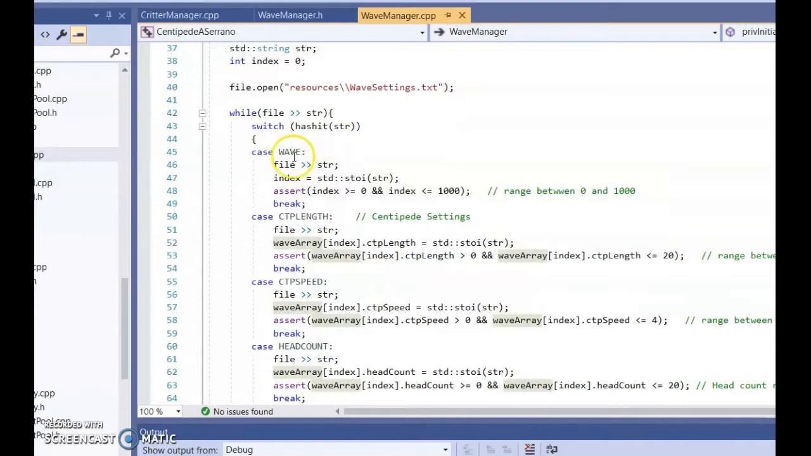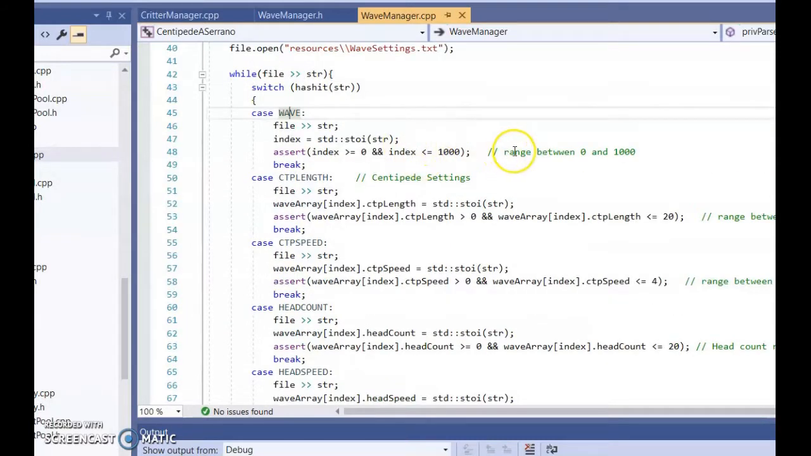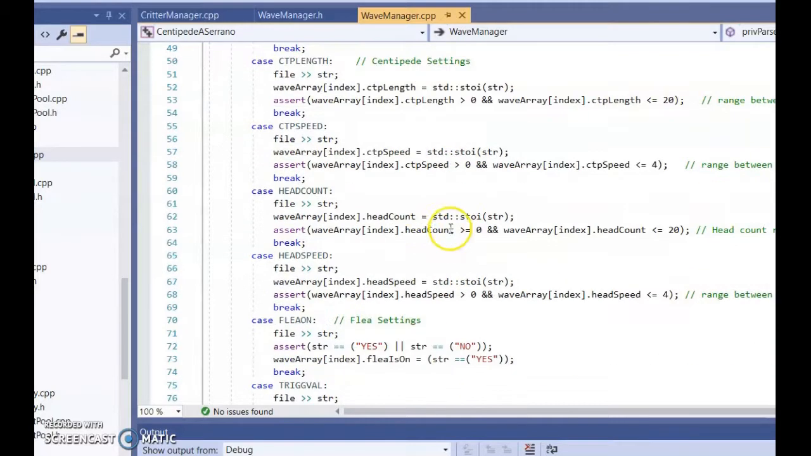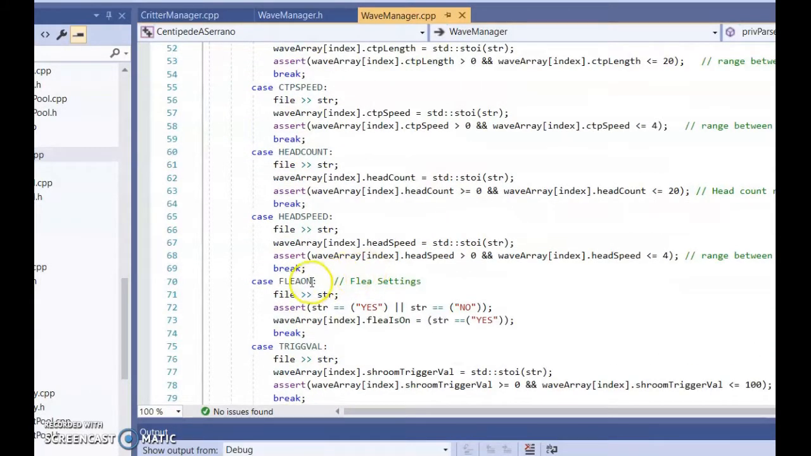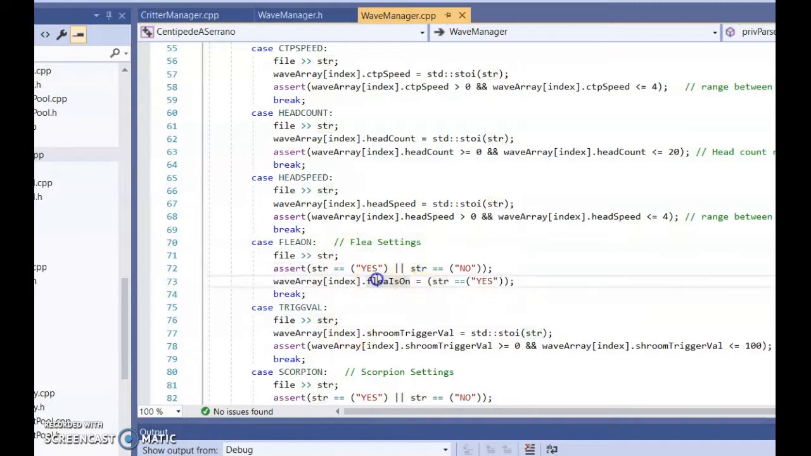And for each of the cases or enums, I have an assertion which asserts the values are in a range that makes sense for each of the settings. Like for the wave, it's going to be a range between 0 and 1000. For whether the flea is active or not, it's just going to assert whether the string is a yes or a no, capitalized.